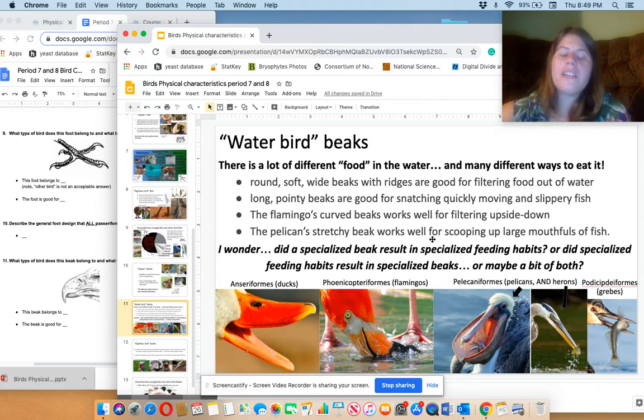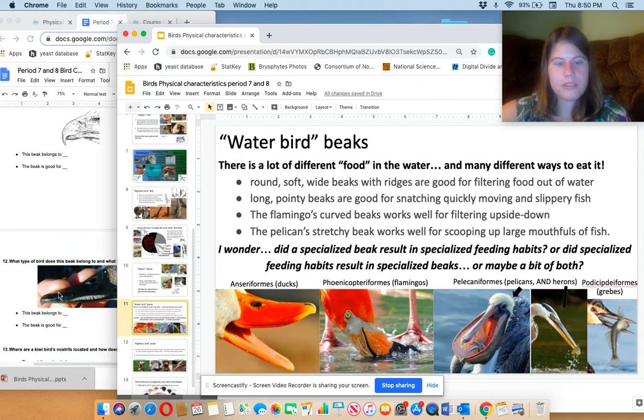And a little I wonder bit is I wonder if the specialized beak resulted in specialized feeding habits or if specialized feeding habits resulted in specialized bird beaks. Honestly, maybe a bit of both. Go ahead and wonder about that yourself sometime, unless you're in a rush as well. Anyway,